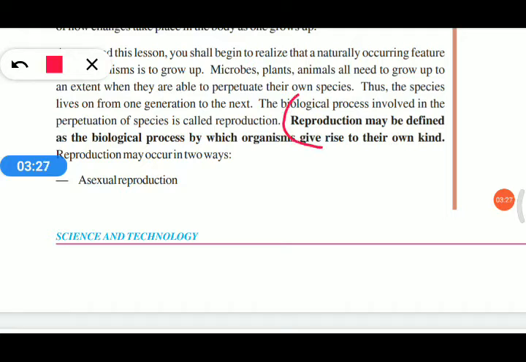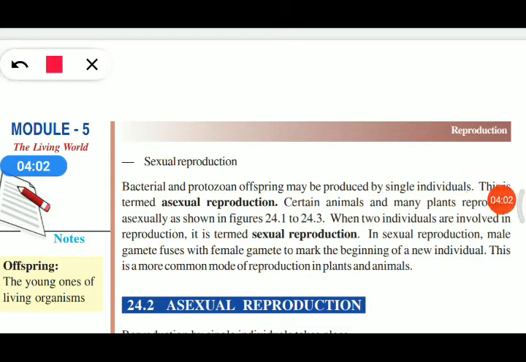Reproduction may be defined as a biological process by which organisms give rise to their own kind. This is the definition of reproduction. An organism giving birth to its own kind is known as reproduction. There are two types of reproduction: asexual reproduction and sexual reproduction.